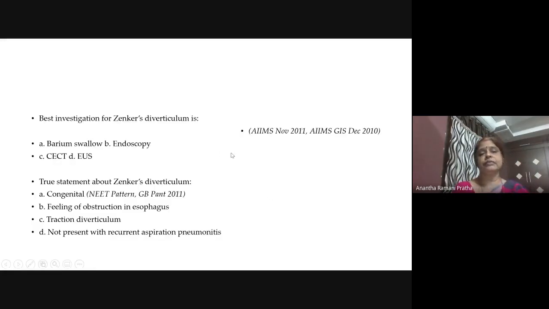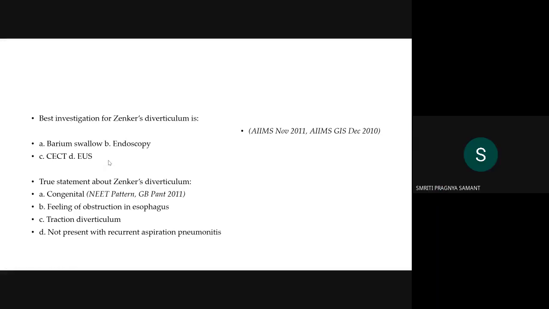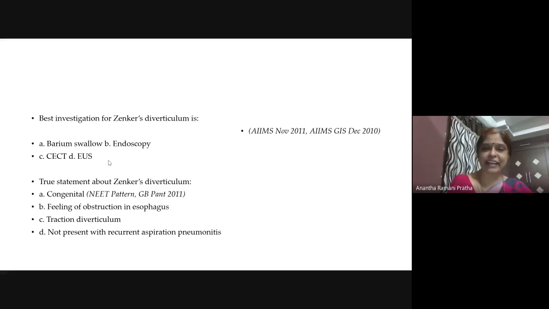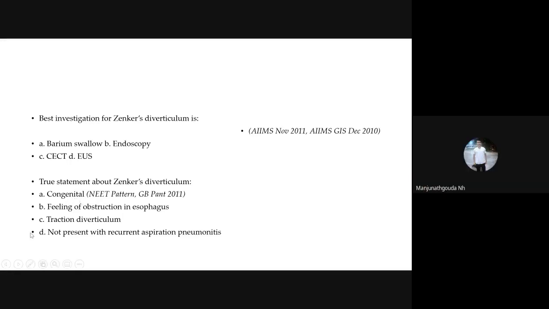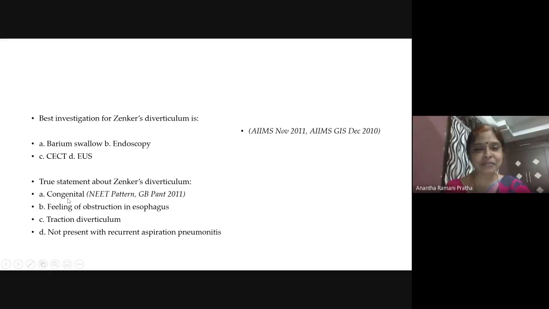Now let us do some questions. The best investigation for Zenker's diverticulum: barium swallow, endoscopy, CECT, or endoscopic ultrasound? What is the answer, students? Barium swallow. Very good. Barium can very nicely delineate the position. Now, a true statement about Zenker's diverticulum. Is it congenital, students? No, ma'am. Very nice. Who is answering? I want to know the name. Manjunath. Very good. So this is not congenital.